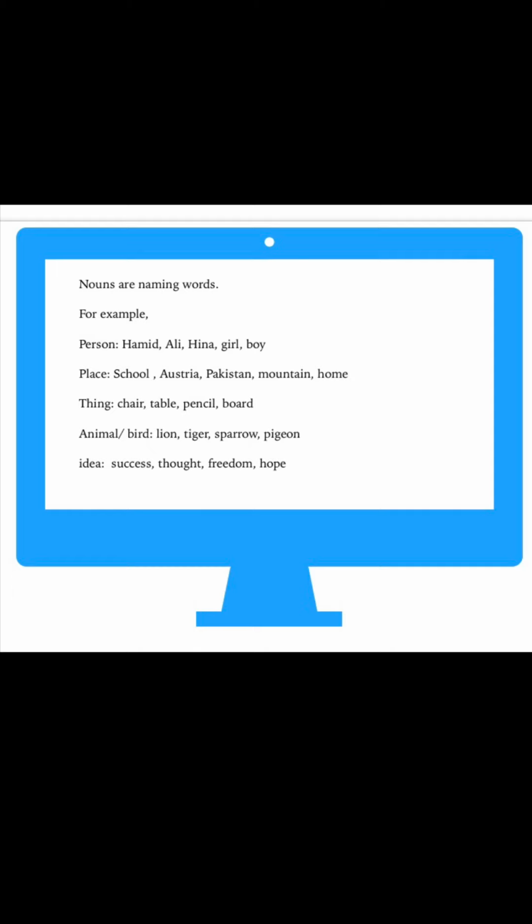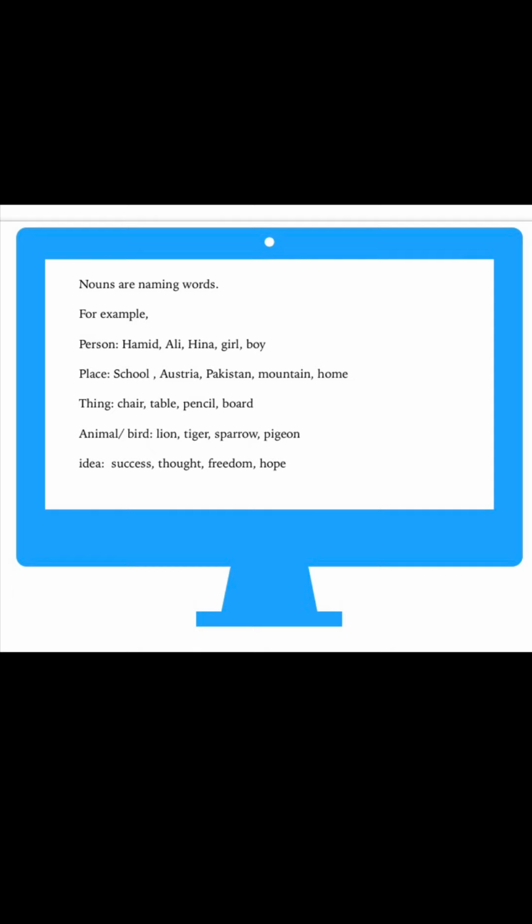Then we come to the things. Things like chair, look around. You can look at so many things. You're having your phone in your hand, or maybe your tablet, your laptop. These are things as well, right? And the chair or the bed you're sitting on. So that is also a thing. Okay, then any animal or bird. All their names are nouns, like lion, tiger. Any animal, any bird, all their names are nouns.